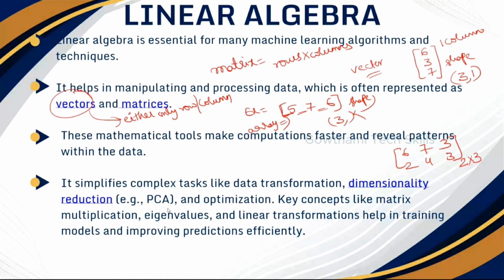Next, these mathematical tools make computation faster and reveal the patterns within the data. We make use of these concepts in order to perform manipulations in a faster way than the normal kind of things. It simplifies complex tasks like data transformation and dimensionality reduction. What is meant by dimensionality reduction?